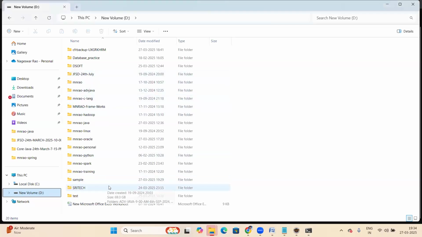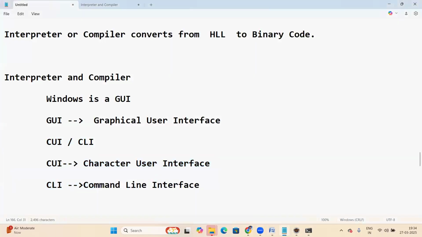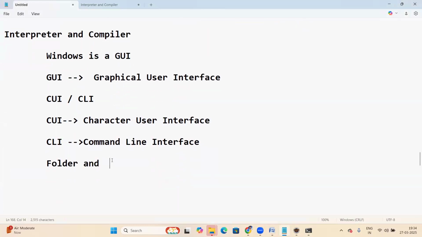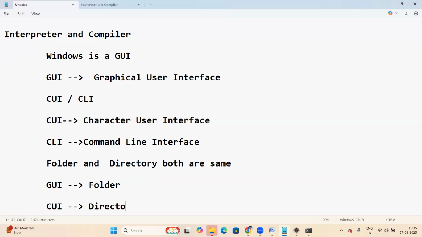That means folder and directory are both the same. Only the terminology differs. In the GUI it's called a folder. In the character interface it's called a directory. Both are the same.